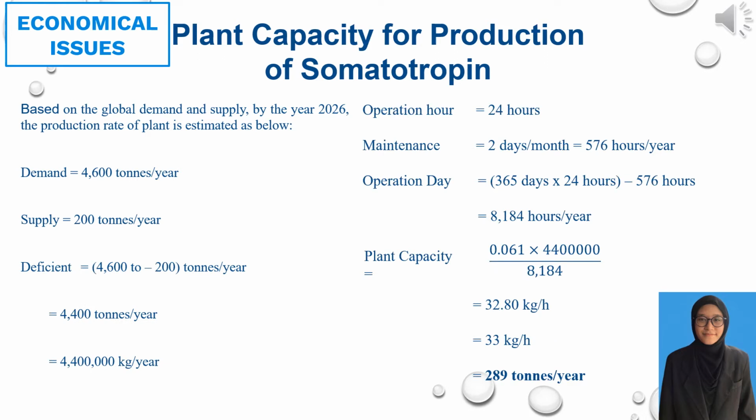So we got 4,400,000 kg per year. The operation is 24 hours a day and for maintenance, we estimated around 576 hours per year. Then we can find the operation time, which is 8,184 hours per year. By using that value, our plant capacity is 289 tons per year.